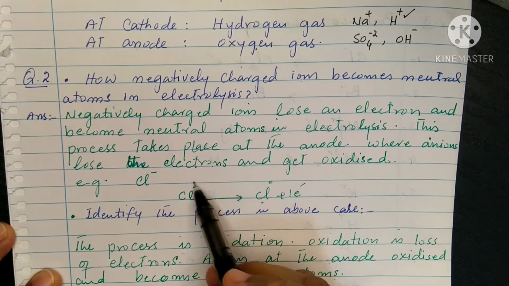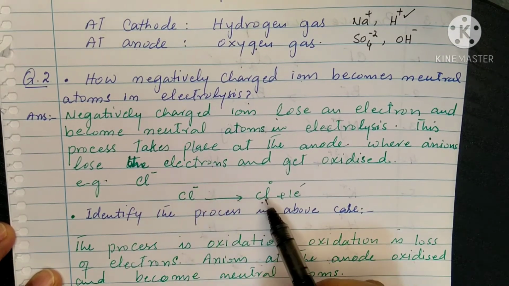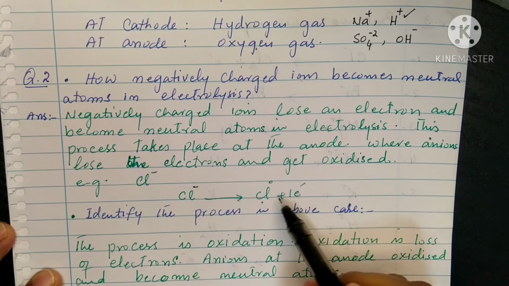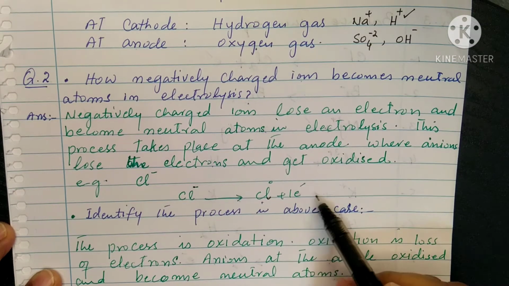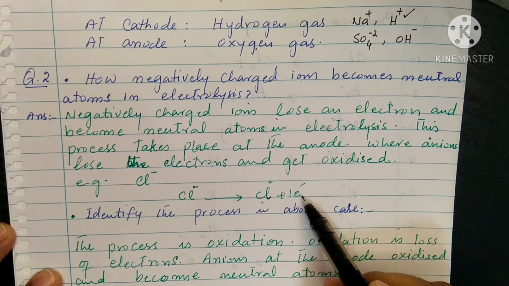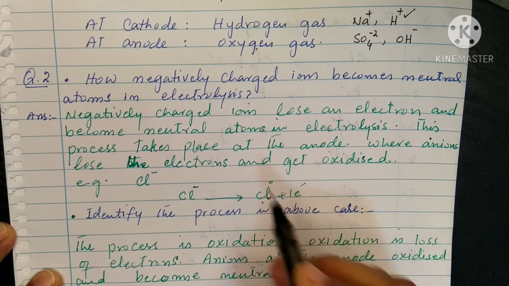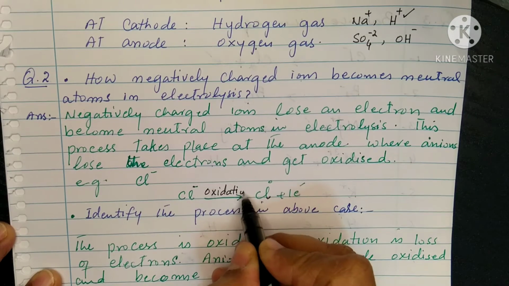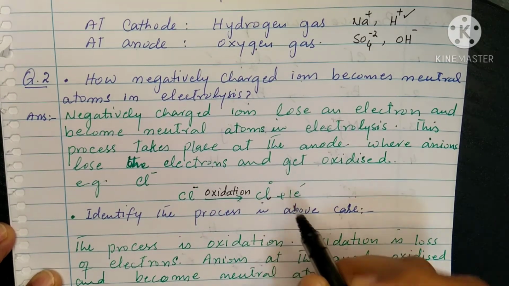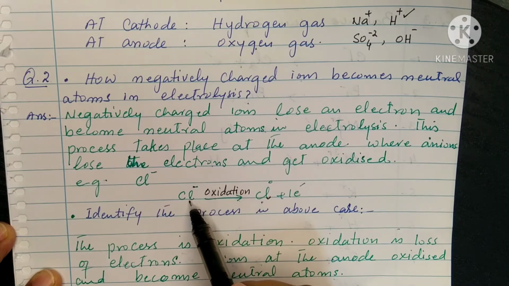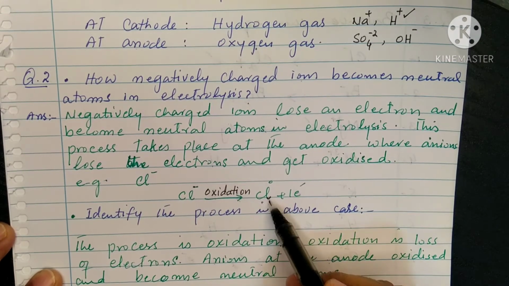For example, if we have chloride ions, they reach the surface of the anode, and here they will lose this extra electron and convert into neutral chlorine, and there is a removal of the electron, and loss of the electron is called oxidation. So at the anode there is an oxidation process, and negatively charged chloride ions lose the electron and convert into the neutral atom.